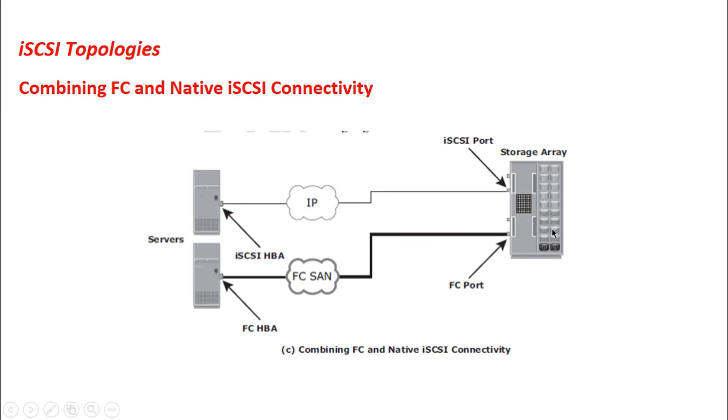In such a scenario, we do not have to use the iSCSI gateway because we already have an iSCSI port here. So this storage array can support both native iSCSI connectivity as well as your normal storage area network. So this storage array can connect to two different networks, the IP network as well as the storage area network. So this is what we call combining fiber channel and native iSCSI connectivity using different types of ports on a storage array.